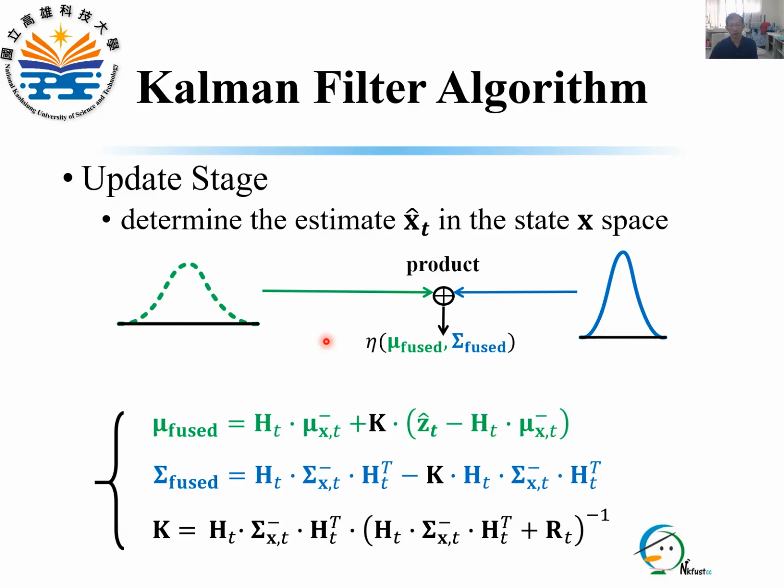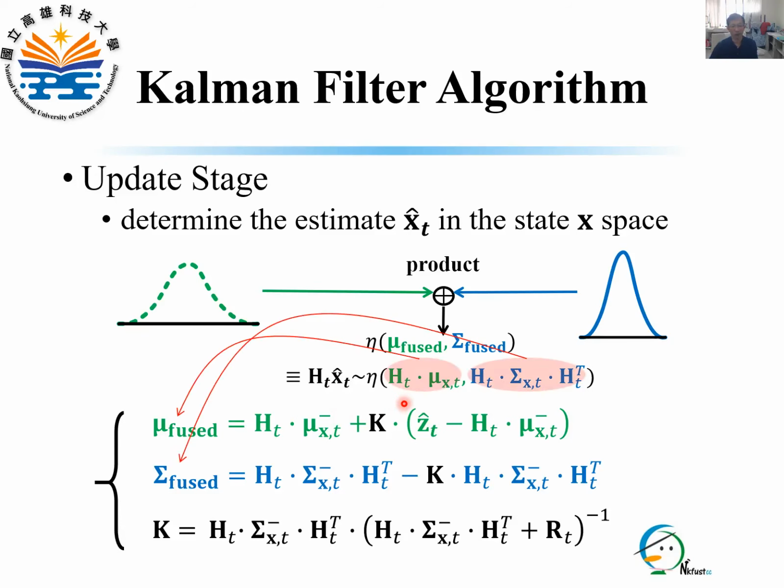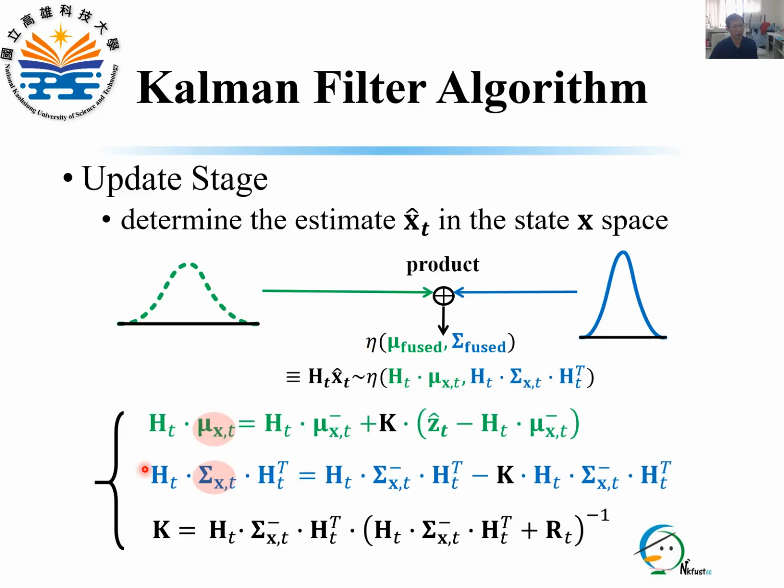The Gaussian after fusion is equal to the estimate s_t hat mapped in the z space, that is H_t times s_t hat. Accordingly, we replace mu_fused and sigma_fused by these two terms, and this results in these two equations. The terms mu_st and sigma_st are the mean vector and covariance matrix of the estimate s_t hat and are to be determined.